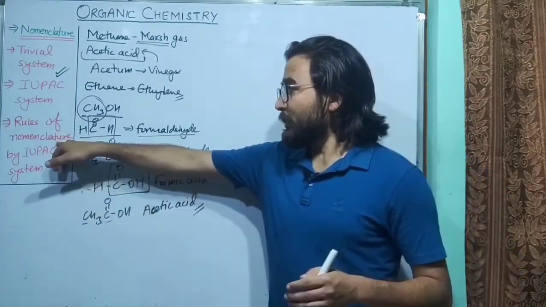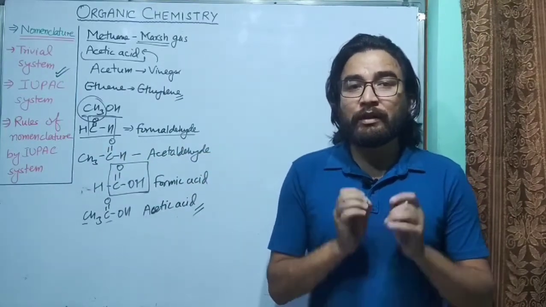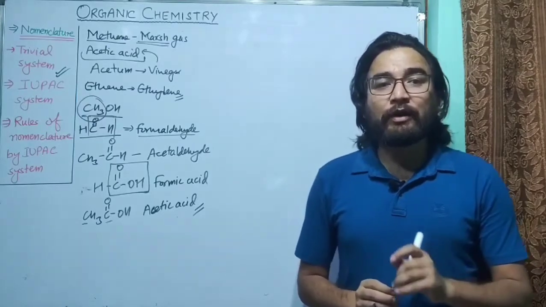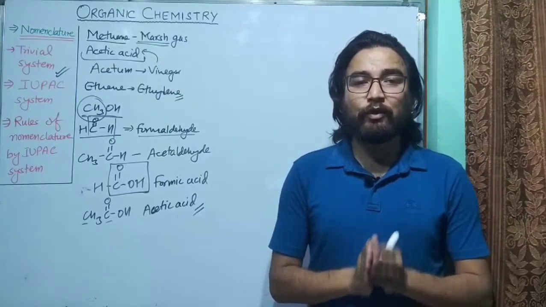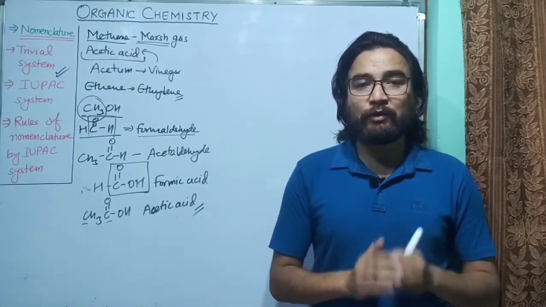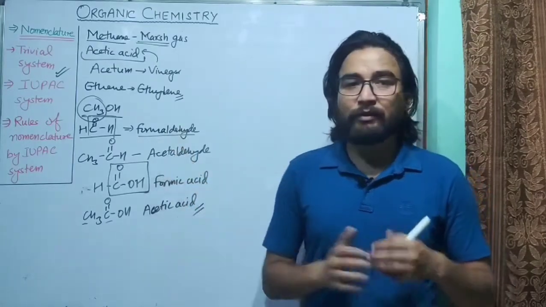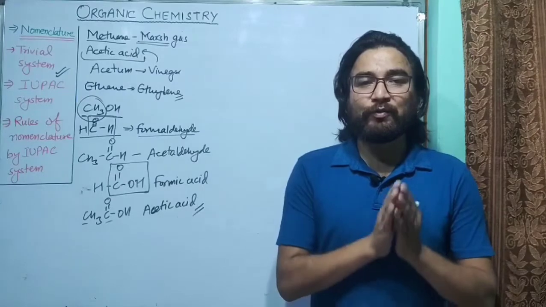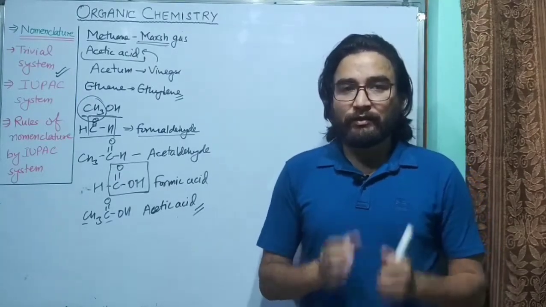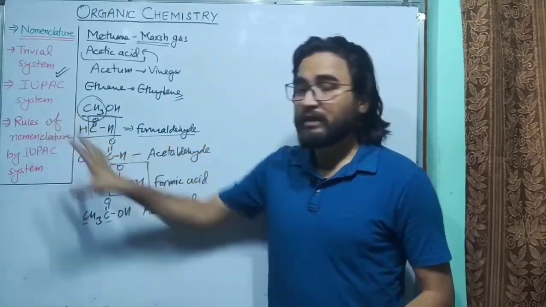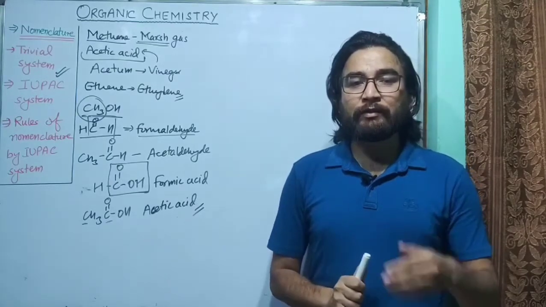If we talk about rules for nomenclature, as I told you, there is a definite set of rules in the IUPAC system. There are so many rules and you have to follow each and every one of them. But we are not going to study each and every rule in class 10th because there are so many complicated rules. We will only discuss the useful ones which will be used in class 10th. So how to write the names according to the IUPAC system? You have to listen to some points.